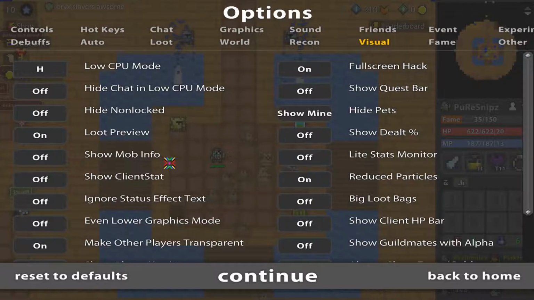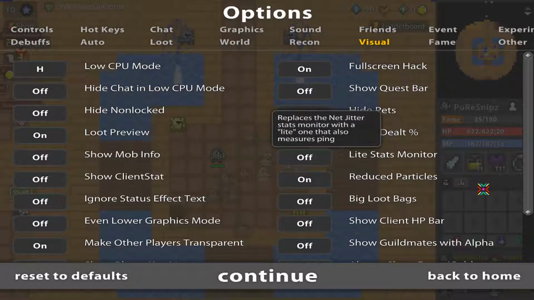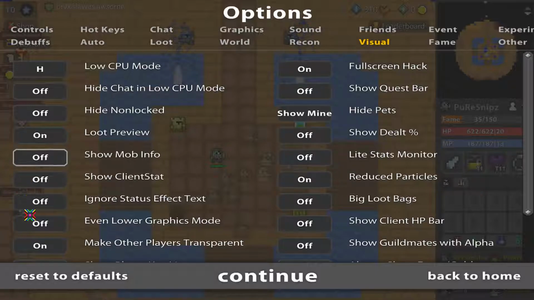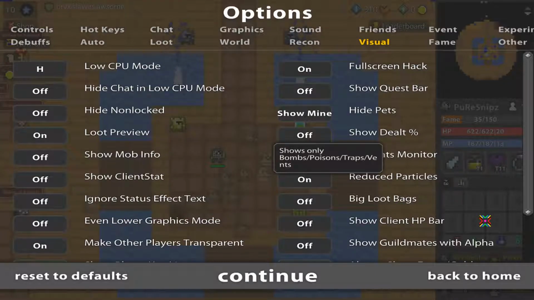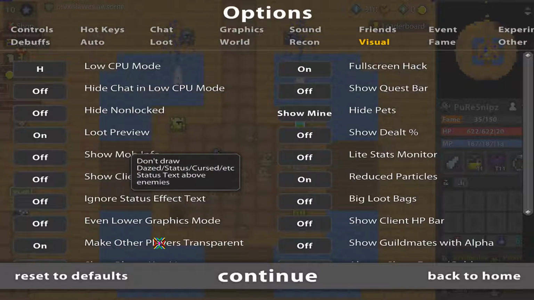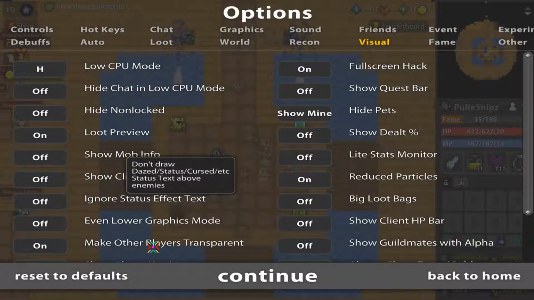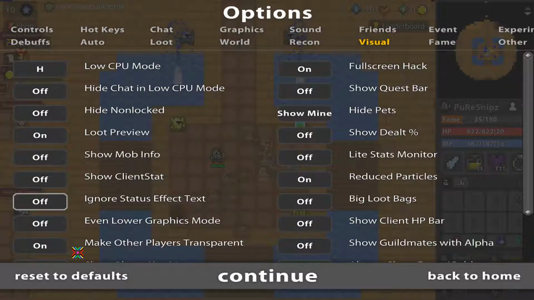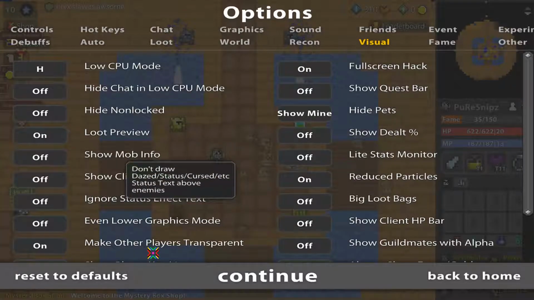Show the percentage, not really needed. This not needed. This is definitely not needed. This is not needed. Reduce particles, pretty useful. Reduces a lot of lag. Ignore status effect text. This is useful. Put it on off. Or I mean on, but I have a better PC. But if you're lagging, what is this? Example, if you have cursed monster or whatsoever, you see the red lining around them. No more. You just don't see that anymore.